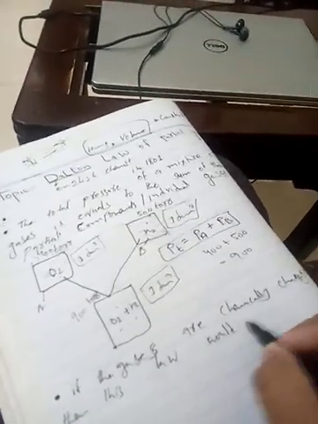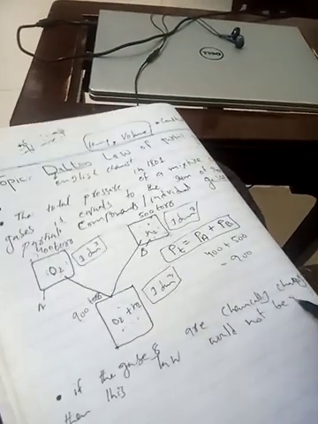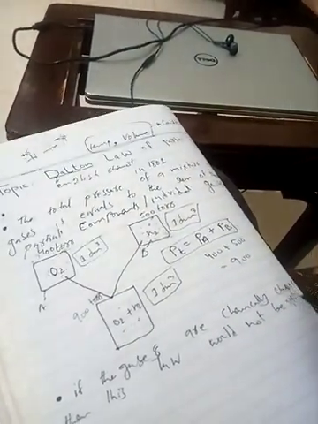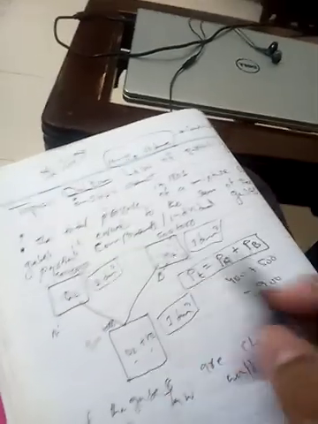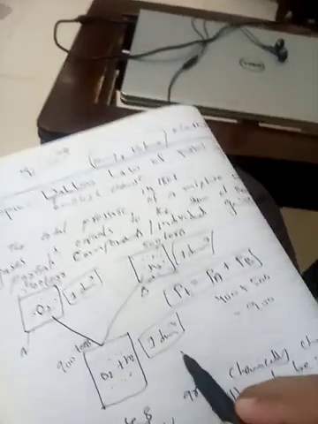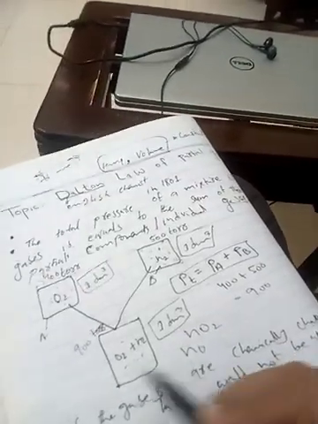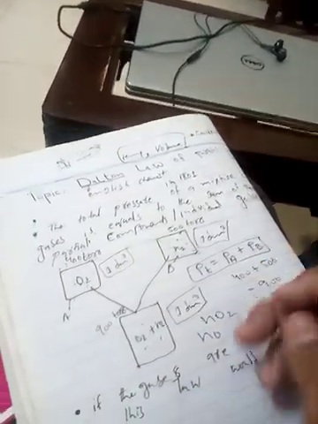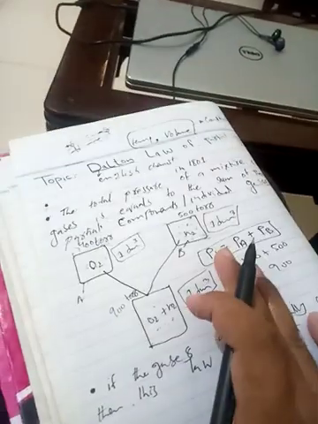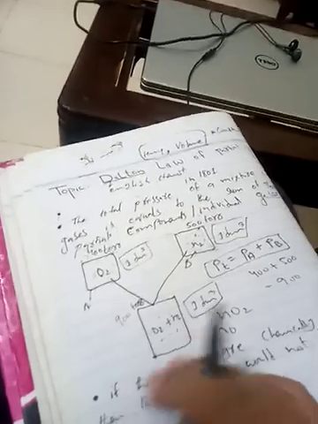Why am I saying that? Because if oxygen and nitrogen are chemically changed, they can make bonds, for example nitrogen bonding with oxygen to form NO or NO2, so the pressure of that gas would be a different pressure. So as long as the gases are not chemically changed and have fixed volume and temperature, this law is valid.